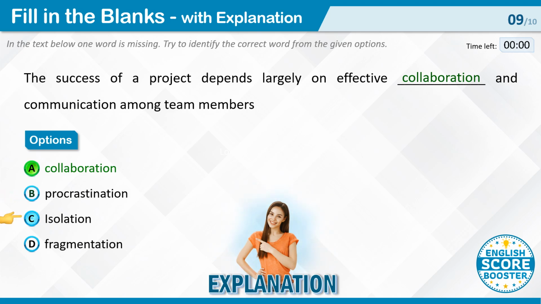Isolation. This option is incorrect because isolation means being separated or detached, which is the opposite of the teamwork implied in the sentence. Fragmentation. This option is incorrect as fragmentation refers to breaking something into parts, which is not in line with the idea of working together for a common goal. In summary, collaboration is the correct answer as it best fits the context of the sentence, while the other options do not convey the intended meaning in the given sentence.